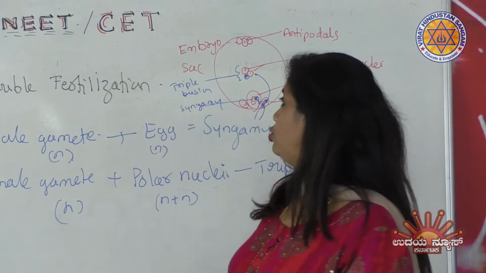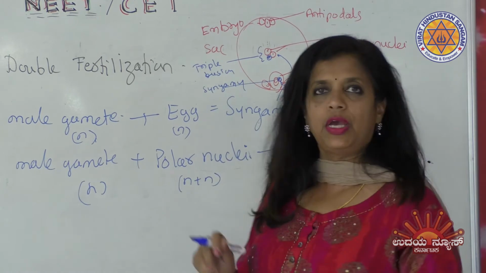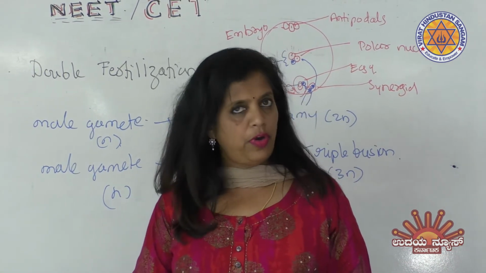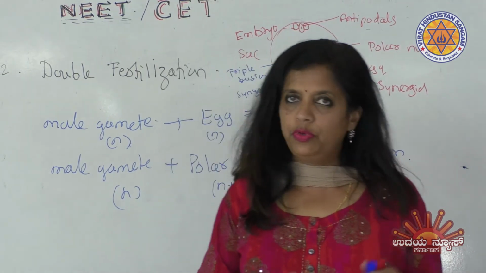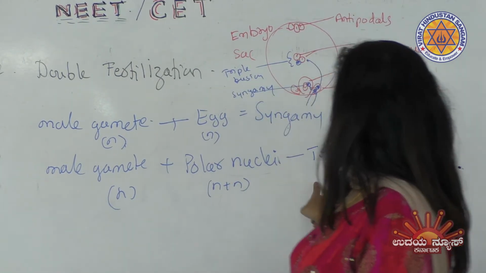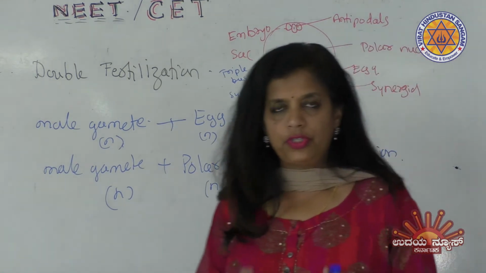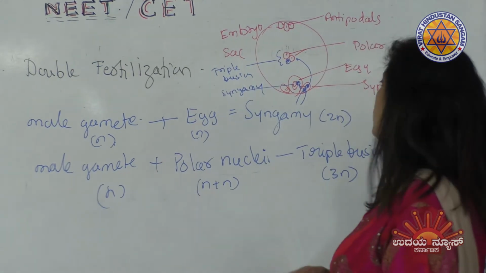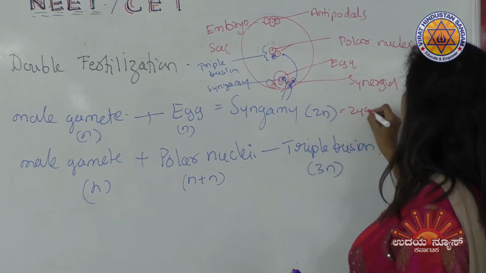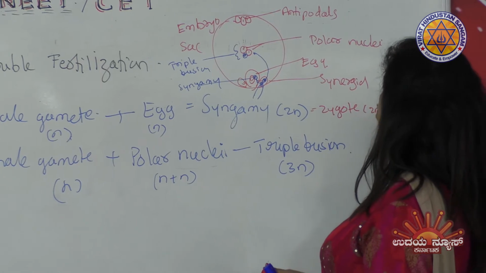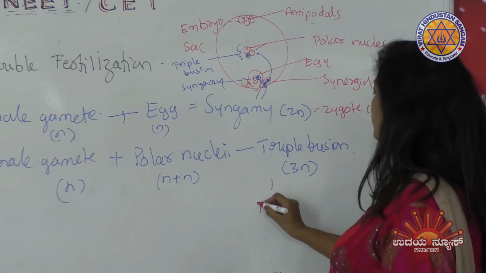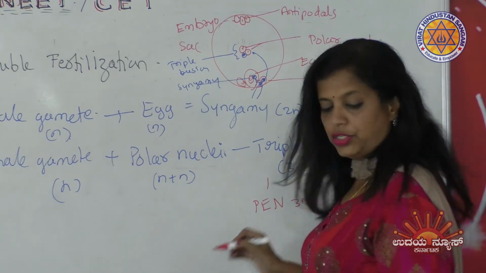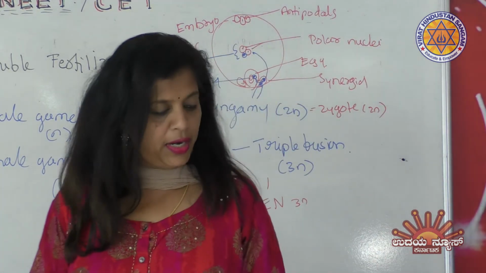But what else you should know is what happens after syngamy. Syngamy is the regular union of male and female gametes. This forms a zygote. Zygote forms the future embryo. Whereas after triple fusion, whatever you get is 3N, that forms the primary endosperm nucleus. The zygote is diploid in nature, but the triple fused product will form the primary endosperm nucleus. This is 3N in nature. Okay, this is triploid.